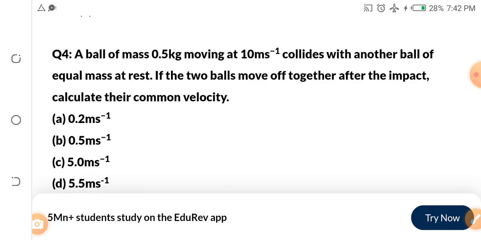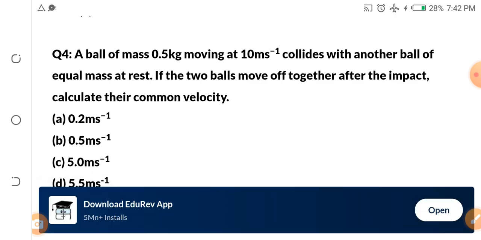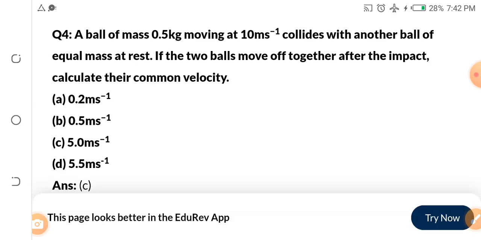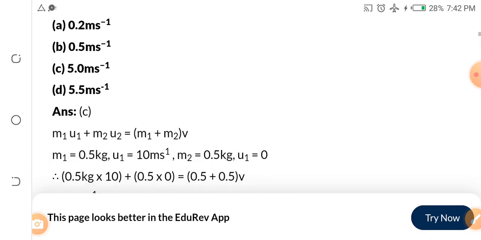Now look at this question 4. It's a calculation. A ball of mass 0.5 kg moving at 10 meters per second collides with another ball of equal mass at rest. That means their masses are both 0.5 kg. If the two balls move off together after the impact, calculate their common velocity. So I'm looking at common velocity.